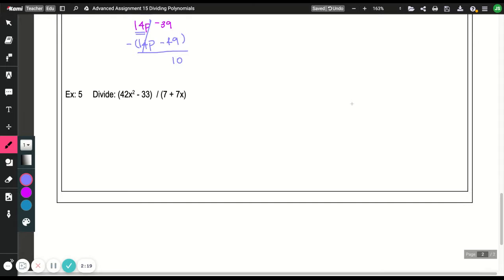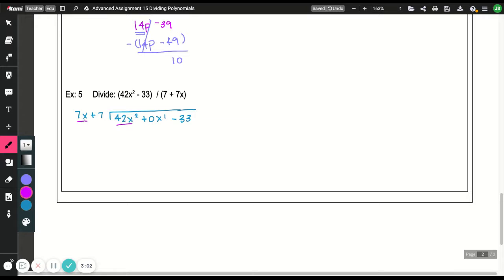And then our last one kind of has a mix of several of those things. So the other thing is that this one's not in standard form. Everything should be in standard form. So the x needs to come before the 7. So we do 7x plus 7 as the divisor, and then into, now this one also skips. So 42x squared, it skips an x to the first term. So remember that we need to put a 0x to the first in there to hold that place so that we are going to be able to line up like terms. Minus 33.